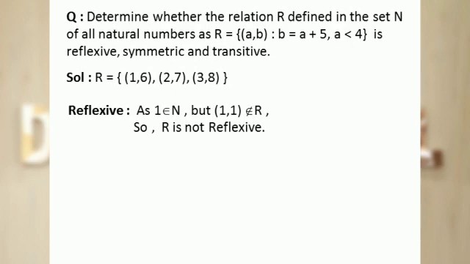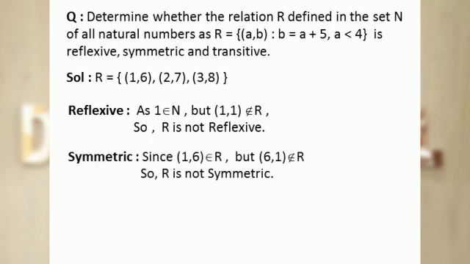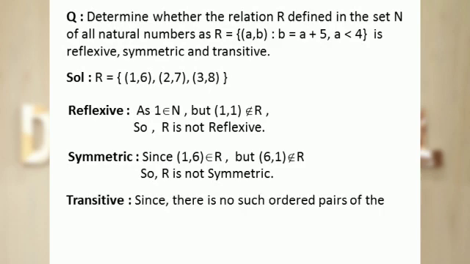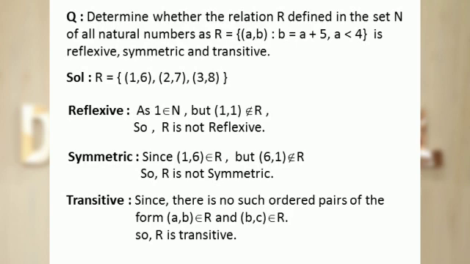R is not reflexive as the ordered pair (1, 1) doesn't belong to relation R. Similarly, R is not symmetric as ordered pair (1, 6) belongs to relation R but ordered pair (6, 1) doesn't belong to the relation R. Let's check the transitivity. As there are no such ordered pairs of the form (a, b) and (b, c) belonging to relation R, we don't have any counterexample which doesn't satisfy the condition of transitivity. Therefore, R is a transitive relation.